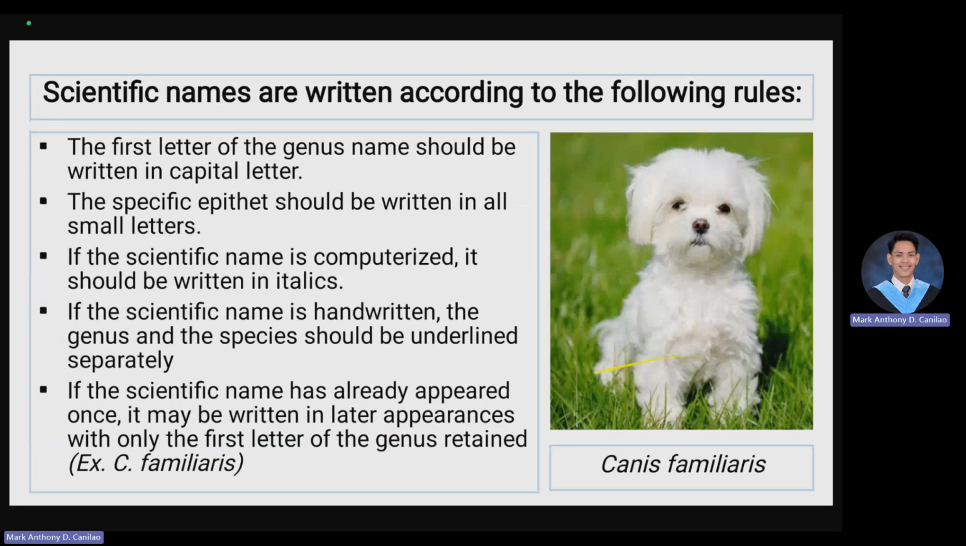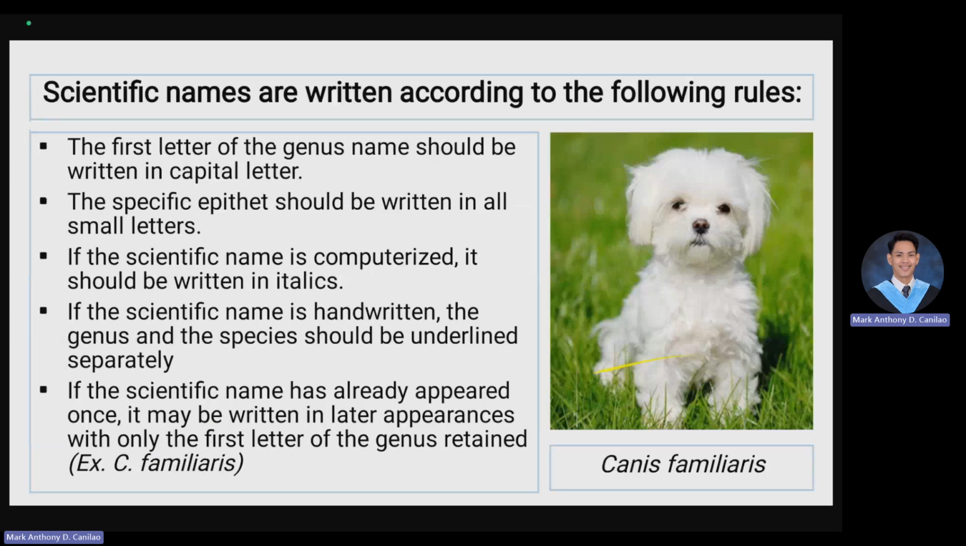So just like what I've mentioned earlier, there are specific rules that we need to follow when we write scientifically. And these are the things that I want you to learn at the end of the session. First thing that comes into your mind when we talk about naming or writing scientifically is number one, the first letter of the genus should be written in capital letter, or in uppercase. For example, we have here Canis familiaris, or the dog. The letter C in Canis is in uppercase or capital letter. Second, the specific epithet should be written in all small letters. The term familiaris is written in lowercase, as you can observe in our example.